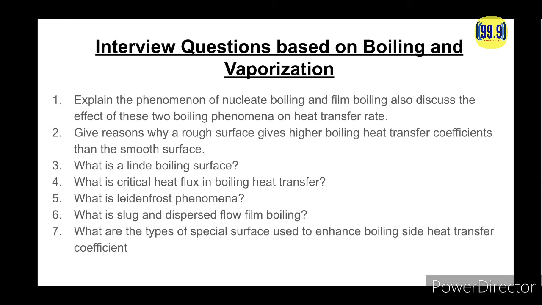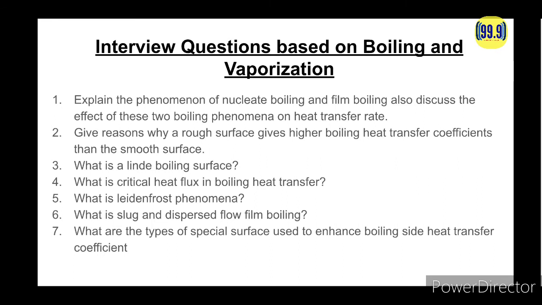Sometimes the surfaces are made rough by etching, scratching, sandblasting or other means. The heat transfer coefficient for a rough surface may be 10 to 15 times higher than for a smooth surface at a given delta T. So that's why a rough surface gives a higher boiling heat transfer coefficient than a smooth surface.